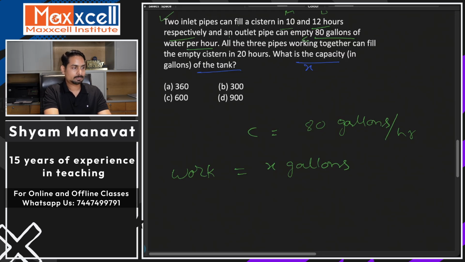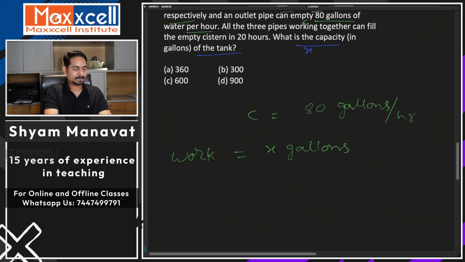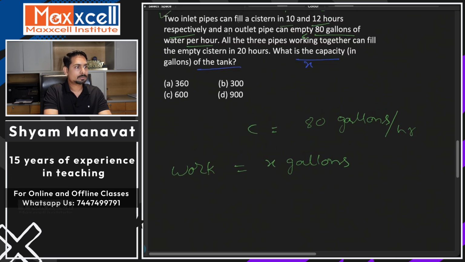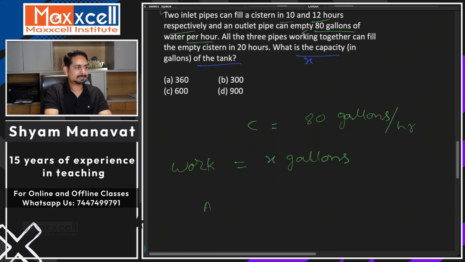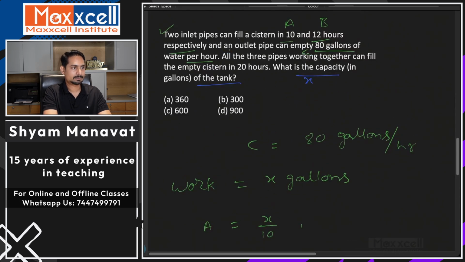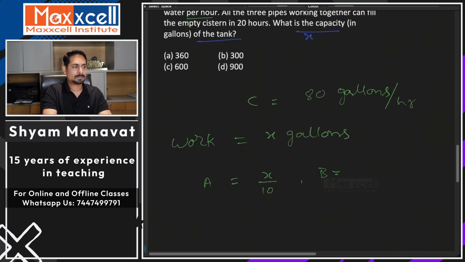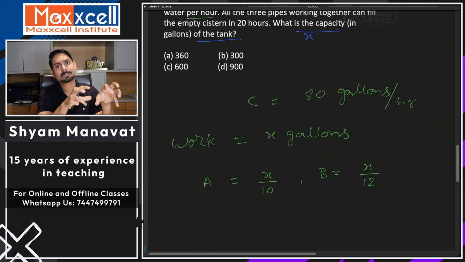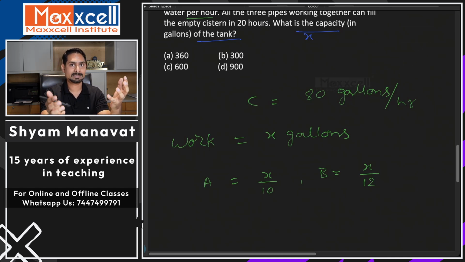Now, 2 inlet pipes. So what do we do after assuming work? We look at their efficiency. Pipe A's efficiency will be work upon time taken, that is x upon 10 hours. And pipe B's efficiency will be work upon time, that is x upon 12 hours. So please learn and understand this. To attempt such kind of question, first you need to look at the work. After finding out the work, then look at their efficiency and then make an equation as per the question, and it's straightforward. You will get the answer.